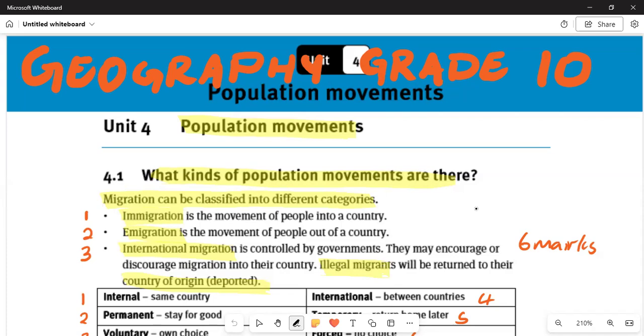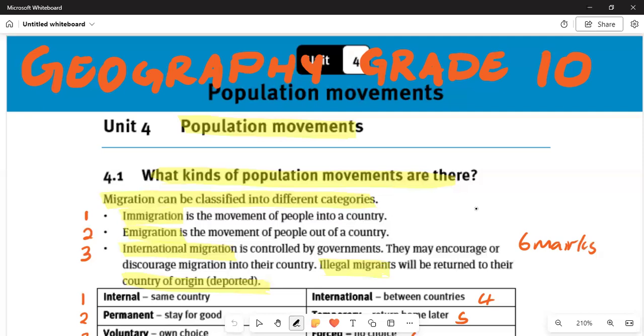Under this section, we are going to look at why people migrate. Why do people move from certain areas to other areas? One of the key elements you can use is why people are moving from the rural areas to the urban areas, and what implication this has for those people. Moving on to 4.1, what kinds of population movements are there? In the examination, you will be asked to list the kinds of population movements.